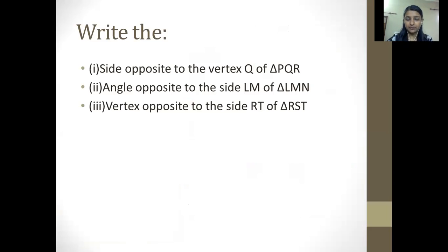So students, you have to write the side opposite to the vertex Q of triangle PQR. Now what you are going to do is first draw the triangle. You can notice that the symbols are drawn here.